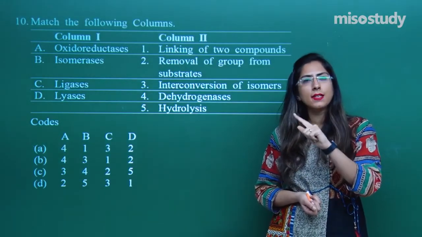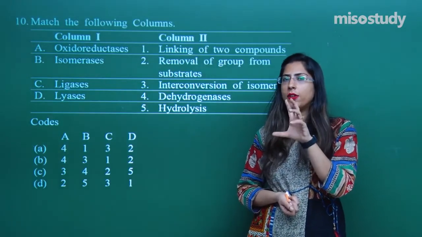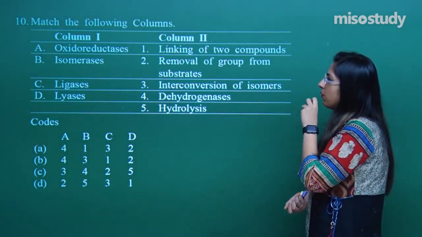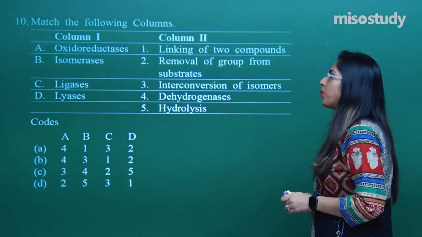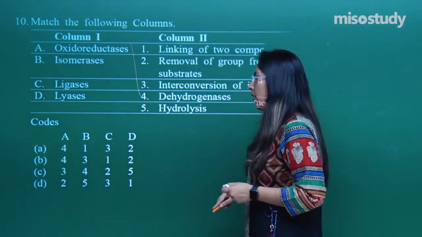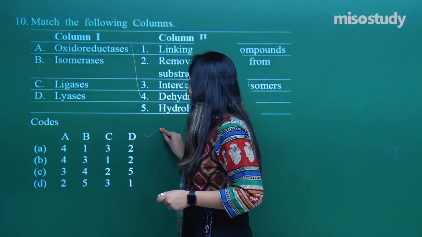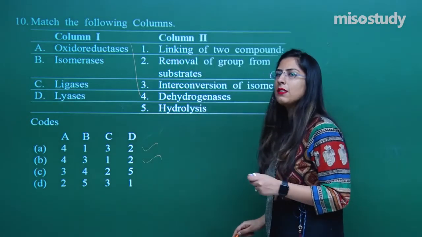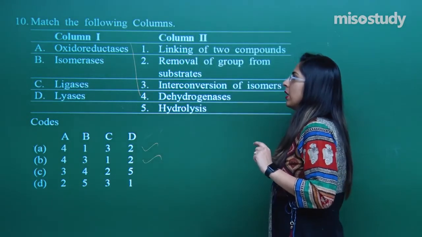That means that they are discussing about the dehydrogenation activities. Let's look at the option in which the dehydrogenase is written. The option number 4, that means for the A, we have the option number 4. Now, the option number 4 is present over here as well as over here. That means among these two, one is correct.